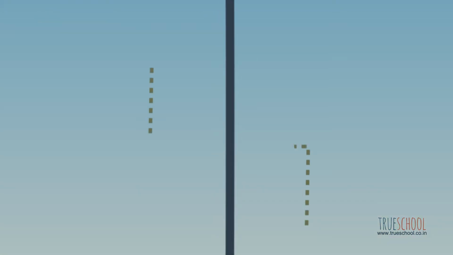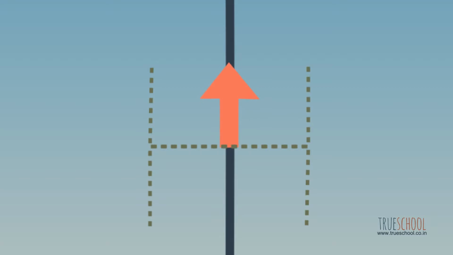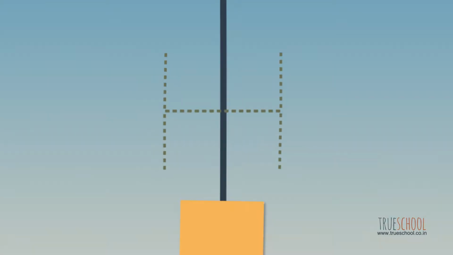So if we take a cross section like this, the top part is pulling the bottom part upward and the bottom part is pulling the top part downward. In the slack state, no part is pulling each other and the tension is zero.